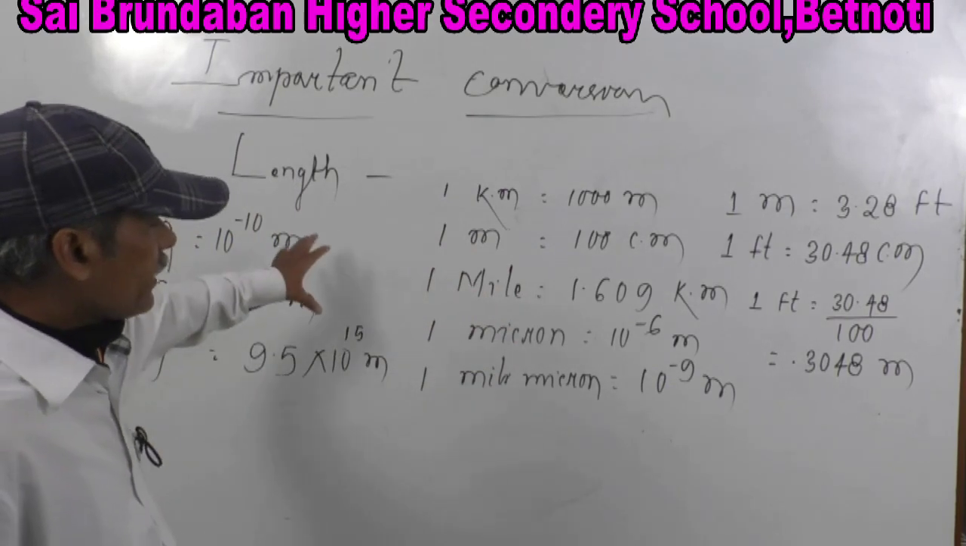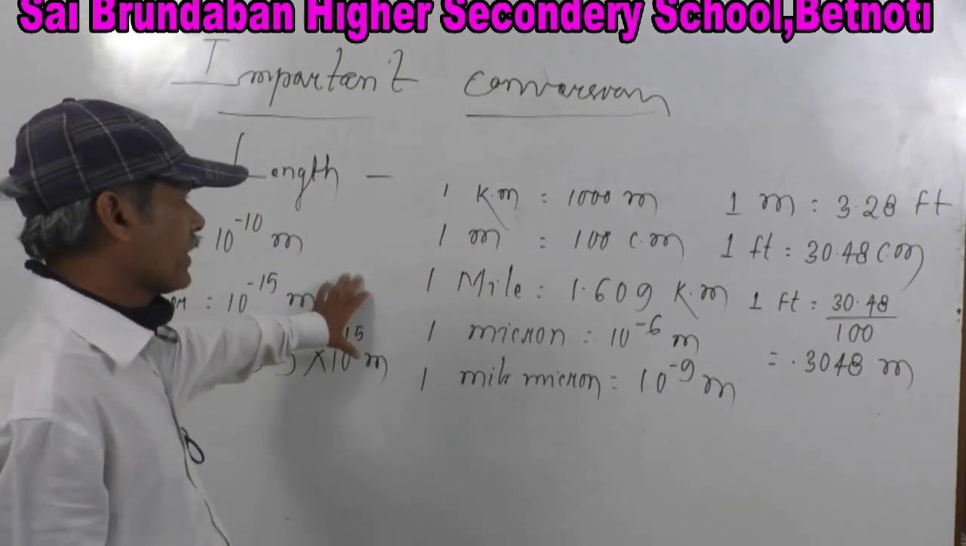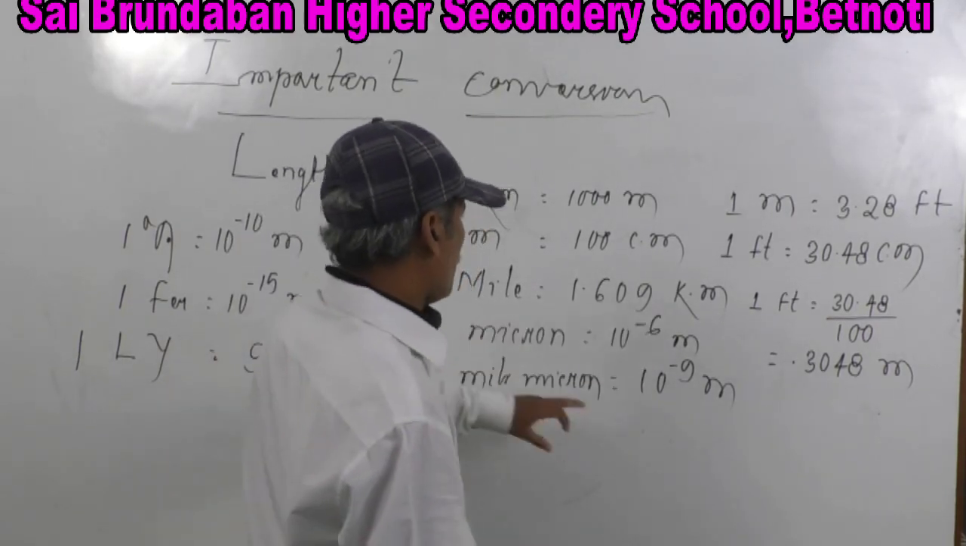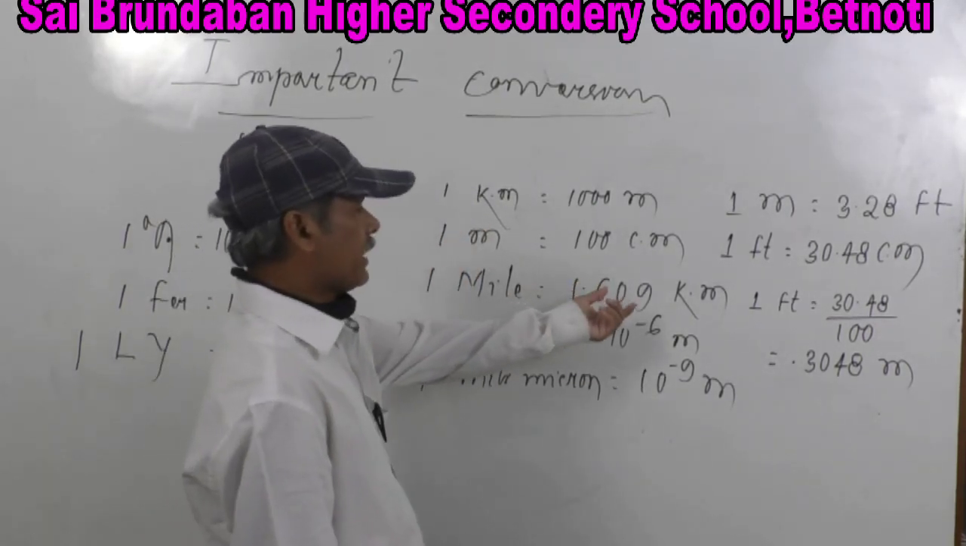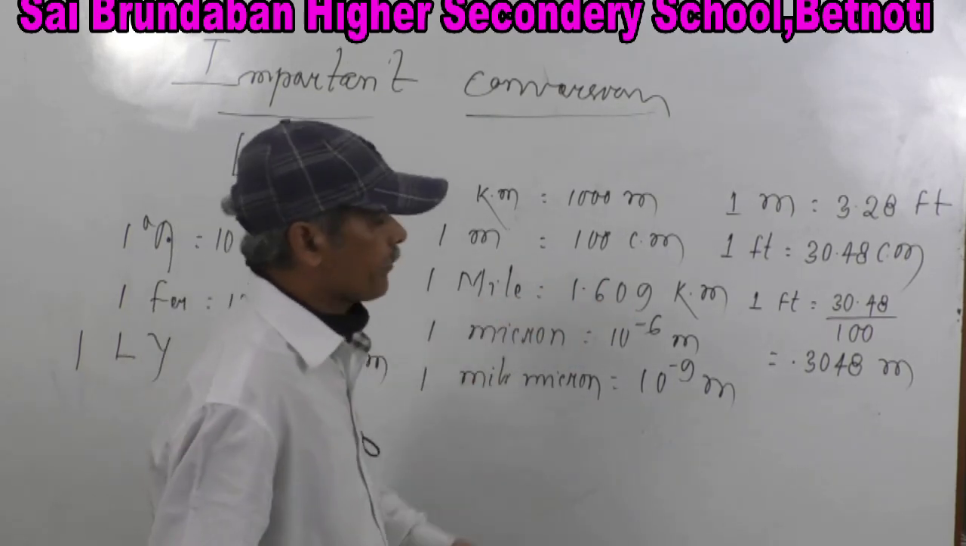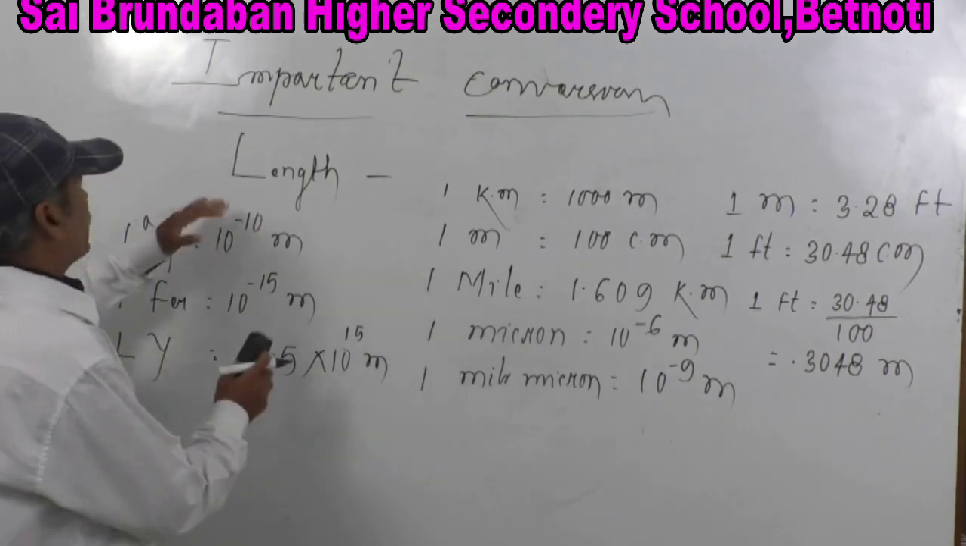In the same way we can do transformations also. Let's say 1 mile is equal to 1.609 kilometer. So you can easily find 1 kilometer is how much mile. This is the way of conversion of length.